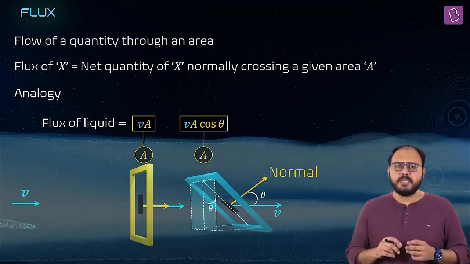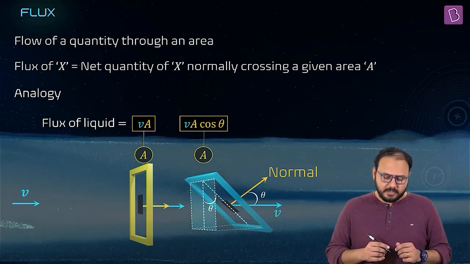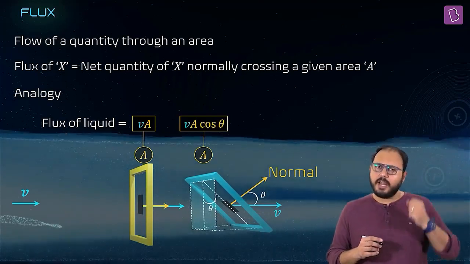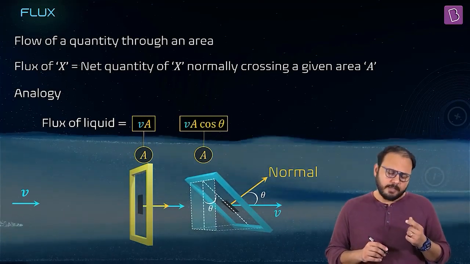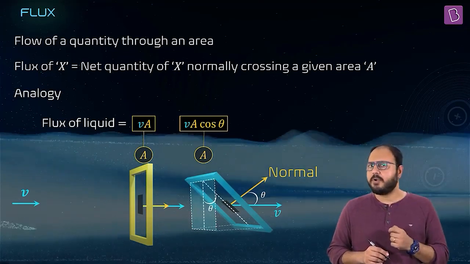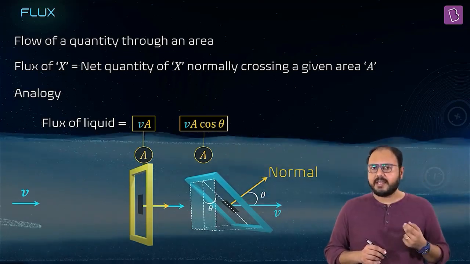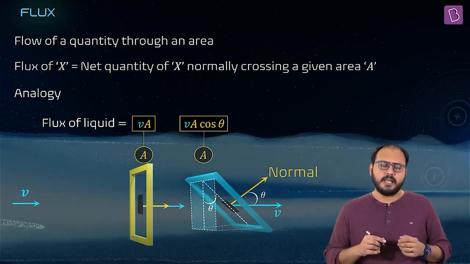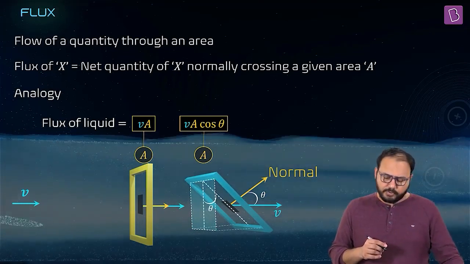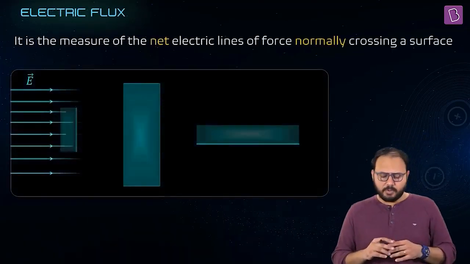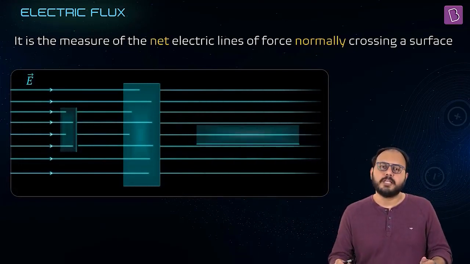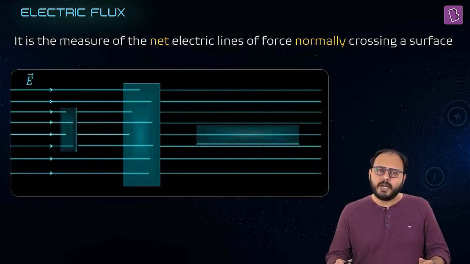It's AV cos theta. Sir, why do I think you are heading towards a dot product? Because AB cos theta is involved. You are saying theta is the angle between the area vector and velocity. And I'm pretty sure, sir, what you are about to do is introduce a dot product. You are absolutely right. But I will do that for electric flux.